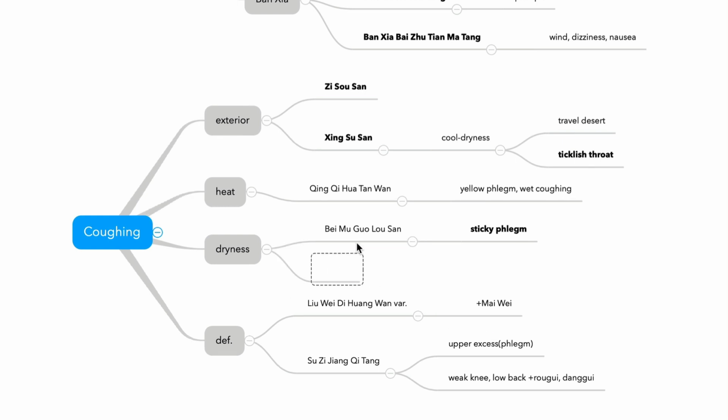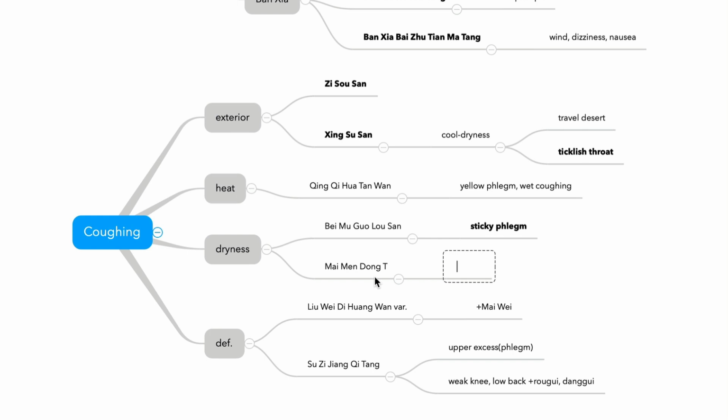Another formula for dryness is Maimendongtang. If I need to prepare one formula for my clinic for coughing, I would stick to Maimendongtang. It has a very wide spectrum from subacute to chronic. Right before you use Liu Jun Zi Tang, Maimendongtang can cover most of the coughing, because Maimendongtang has Renshen and Maimendong and Banxia. It has Banxia, so it nourishes but also treats the phlegm. So Maimendongtang.